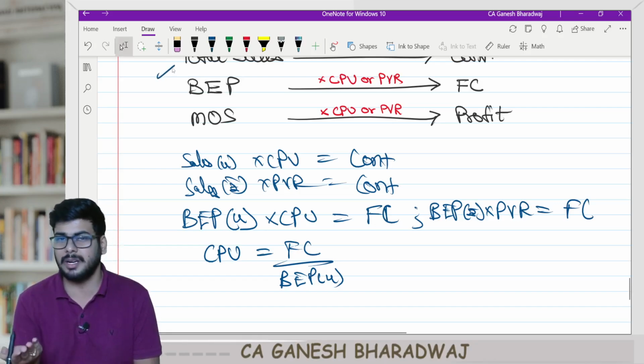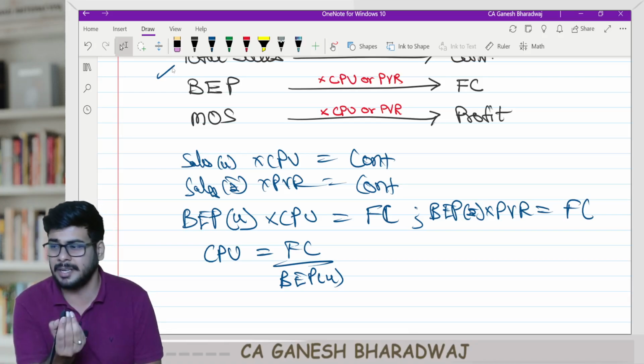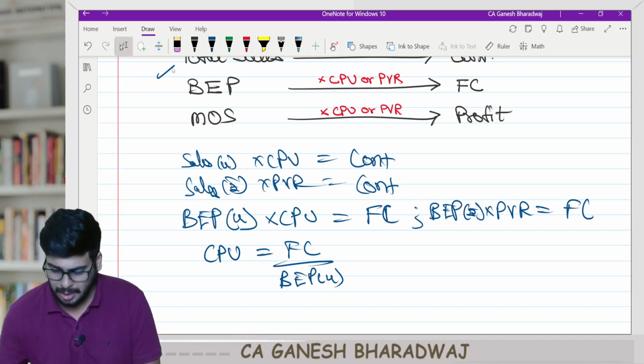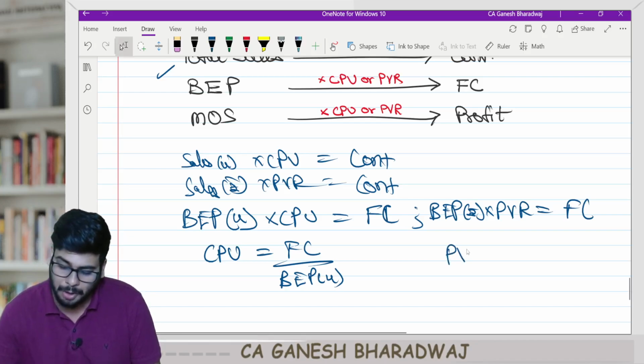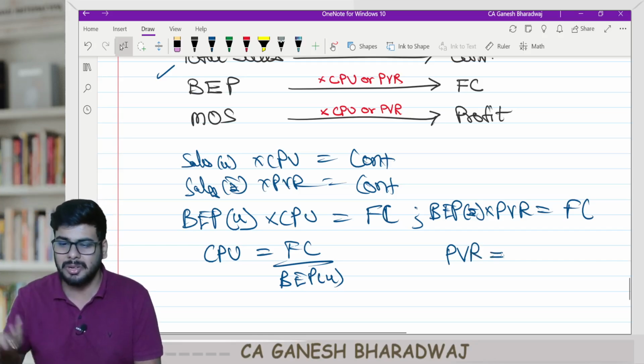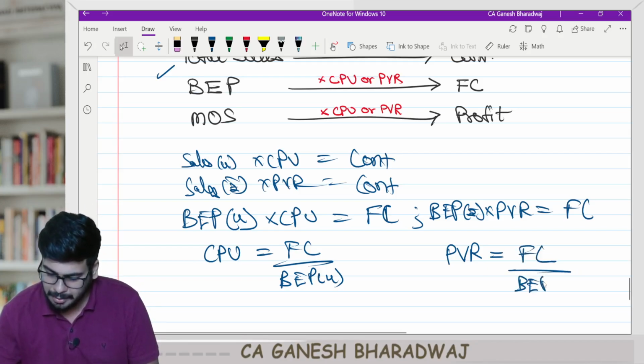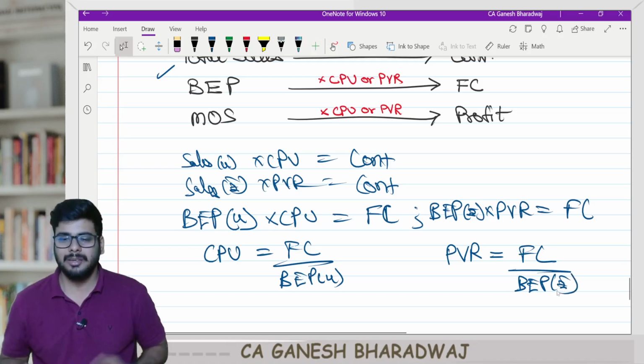Automatically all these things you can write by yourself. Why do you want to mug up? Spend this little extra time. That's all. Similarly, here they will say one more formula for calculating PVR. PVR has so many formulas. Remember this, you can arrive at any formula. It's nothing but fixed cost divided by break even point in value. Are you clear with this?